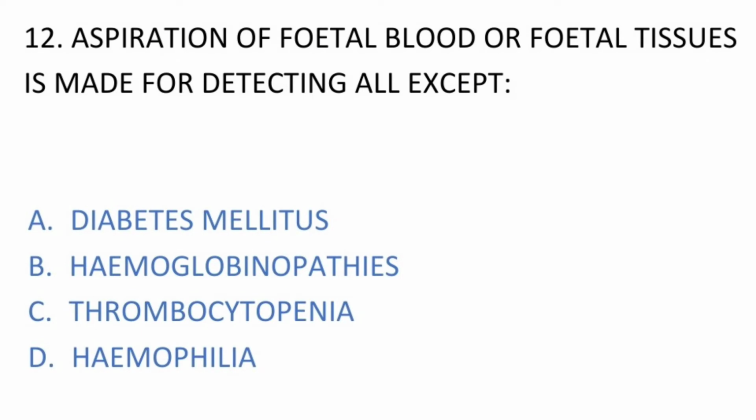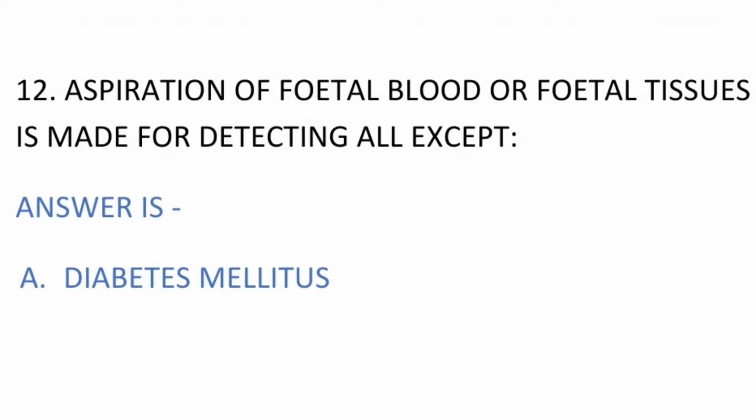Question number 12. Aspiration of fetal blood or fetal tissues is made for detecting all except. Options are number A, diabetes mellitus, B, hemoglobinopathies, C, thrombocytopenia, and number D, hemophilia. Aspiration of fetal blood or fetal tissues is made for detecting all, that is hemoglobinopathies, thrombocytopenia and hemophilia, except for option number A, diabetes mellitus.